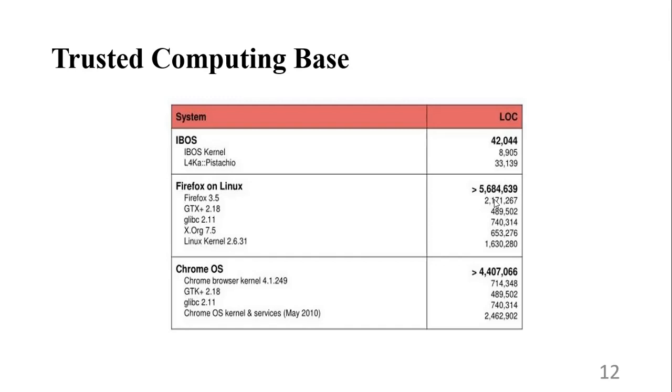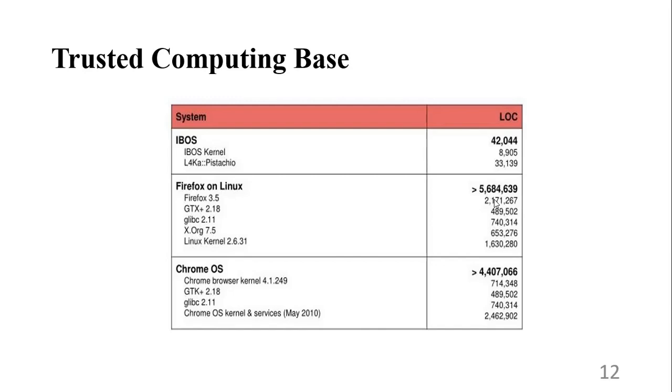First, I'm starting with Firefox on Linux, where we have 5.6 million lines of code inside the TCB, which requires a huge amount of software. Next, we have Chrome OS, which is a project from Google, and they come up with 4.4 million lines of code inside the TCB.